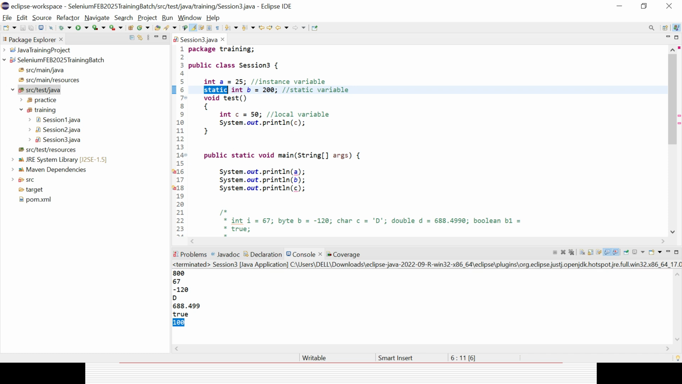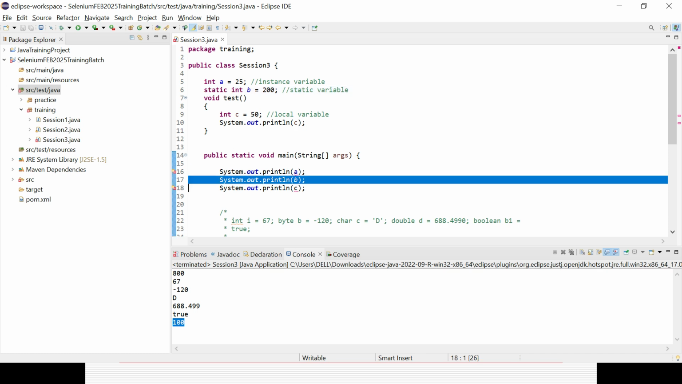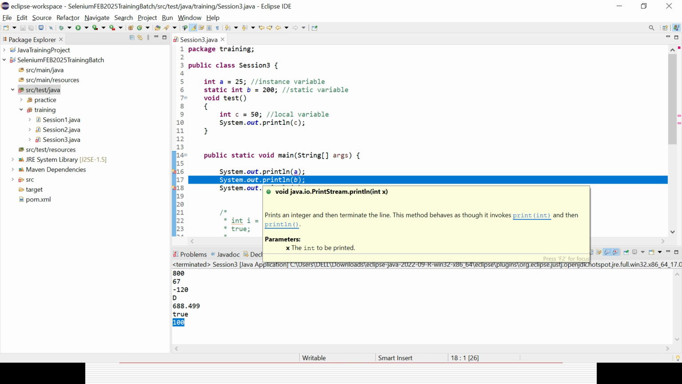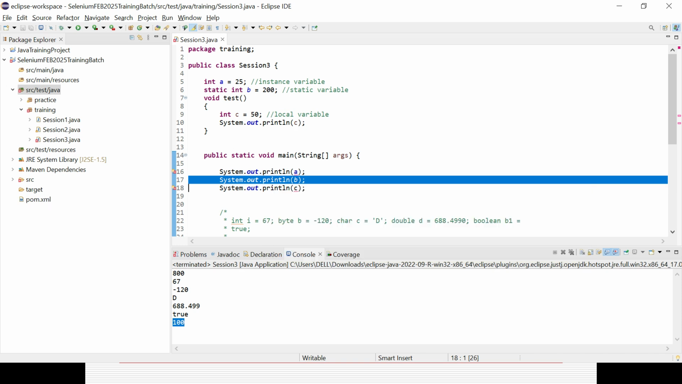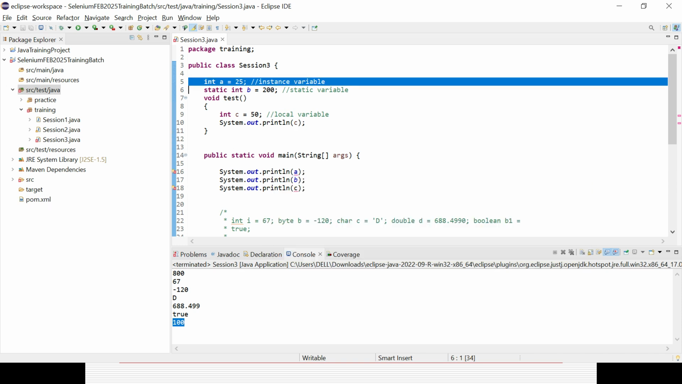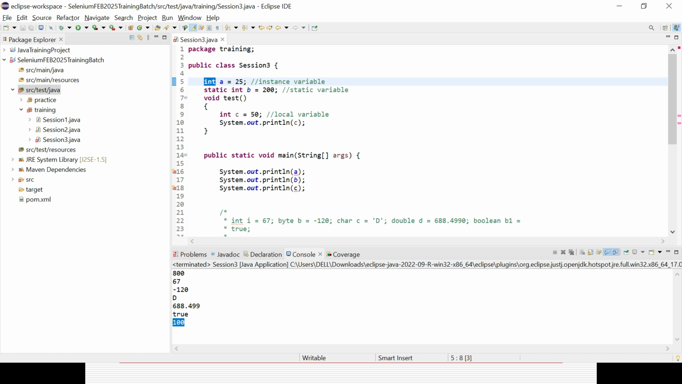I don't need to create any object or instance at all. So that is the reason no error is coming for the static variable. In case you are defining something as static, you can use it anywhere without creating an object or instance. That is the first one. Second one, we'll go for the instance variable. I can access that variable in the main method, but before that, I need to create an object or instance of the class.